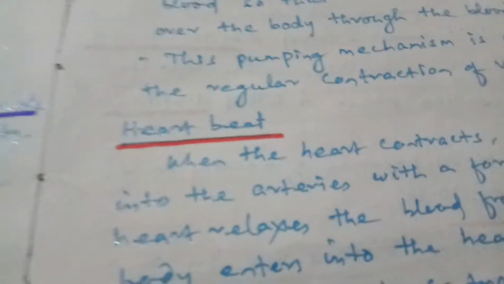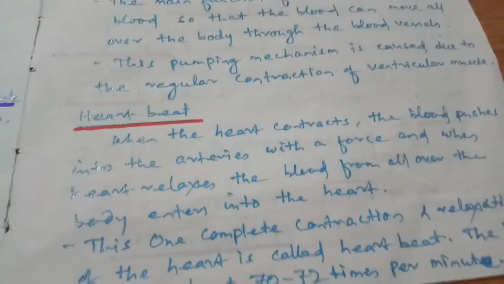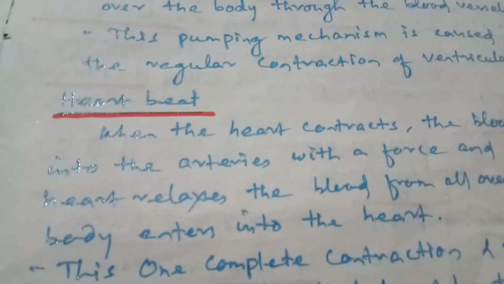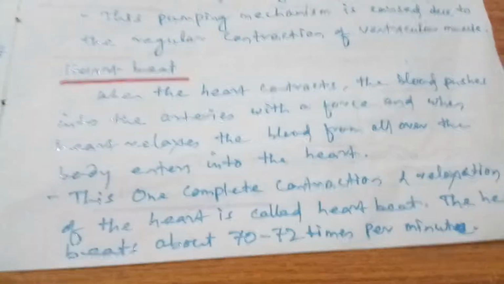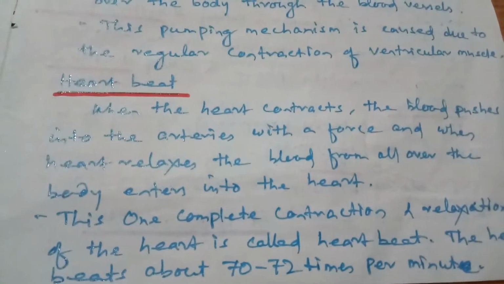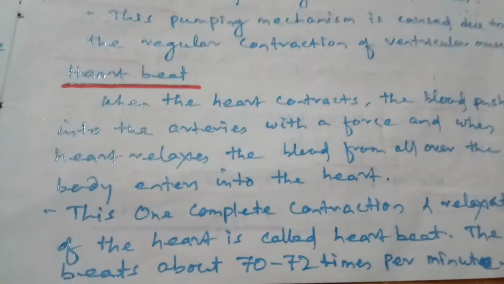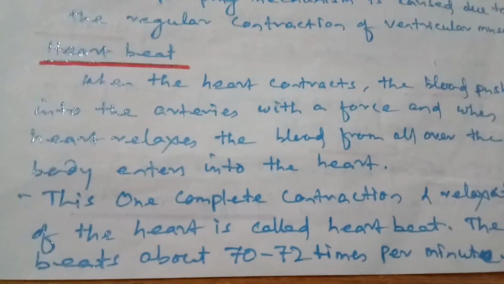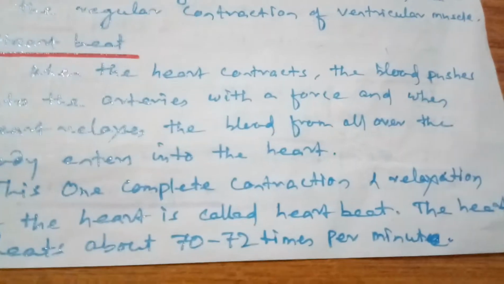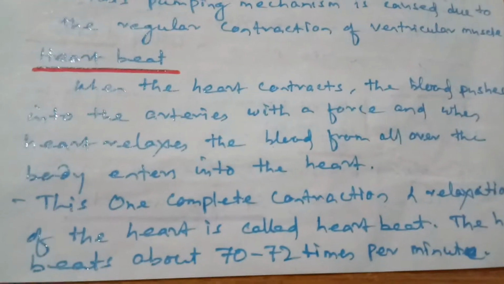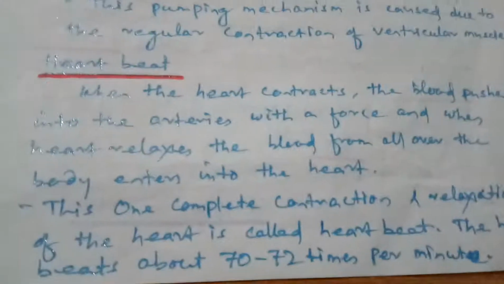Students, heartbeat. When the heart contracts, the blood is pushed into the arteries with a force, and when the heart relaxes, the blood from all over the body enters into the heart. This one complete contraction and relaxation of the heart is called a heartbeat. Students, the heart beats about 70 to 72 times per minute.